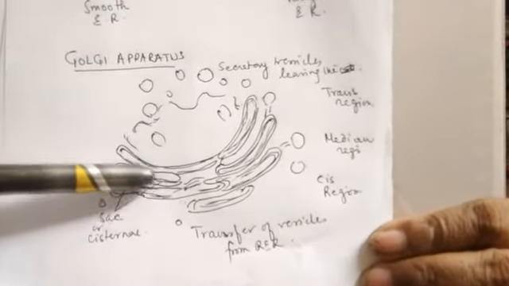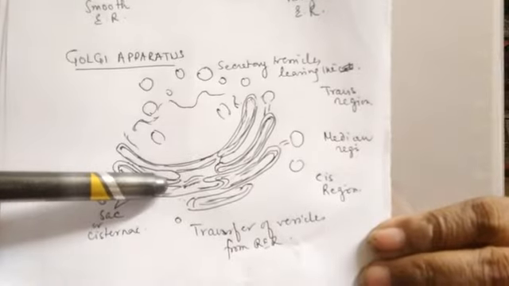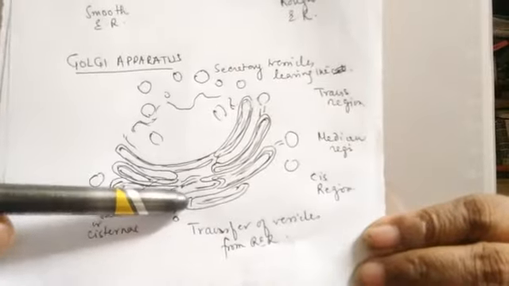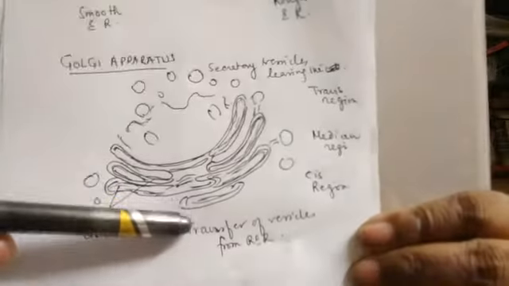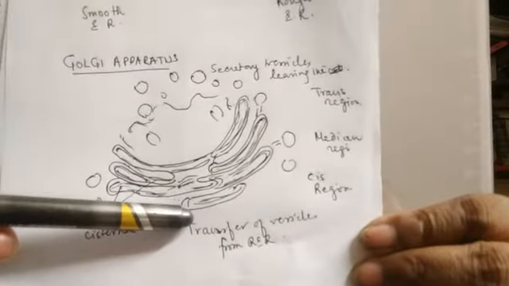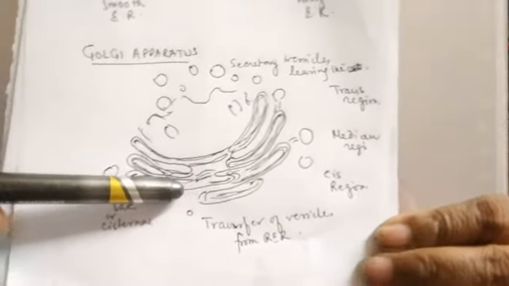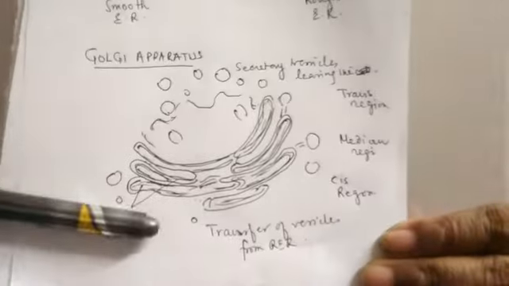When there is a breakdown of plasma membrane, this Golgi apparatus helps in recycling it. Most of the proteins that are synthesized in the rough endoplasmic reticulum are converted to glycoproteins here, and so these are the functions of the Golgi bodies.